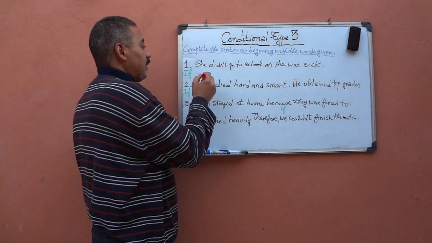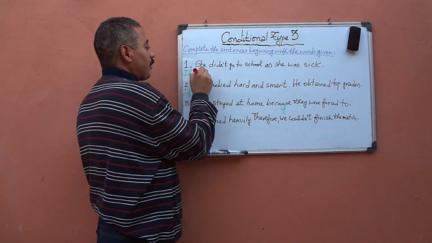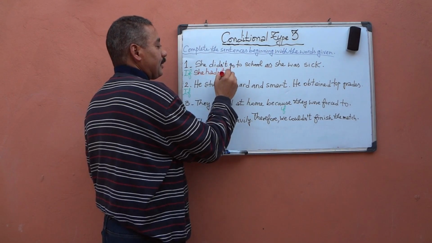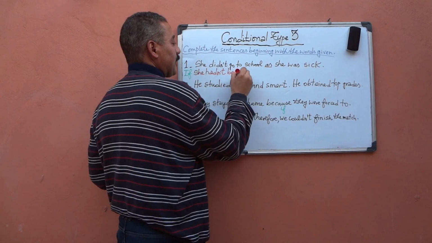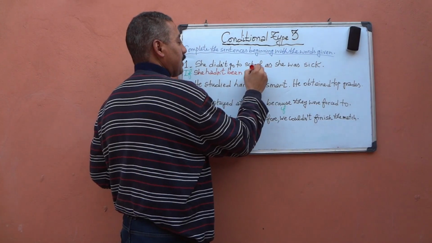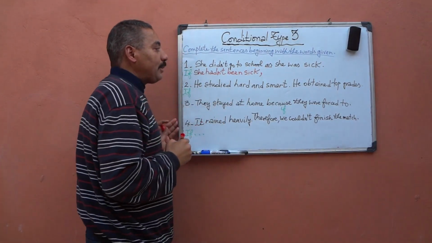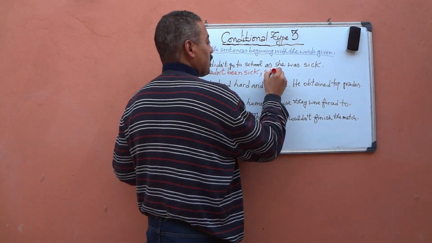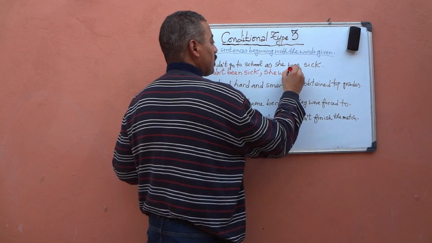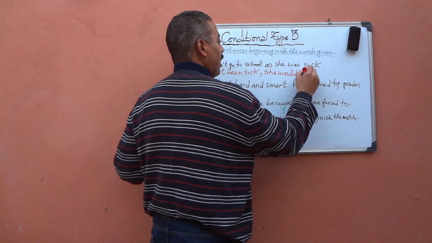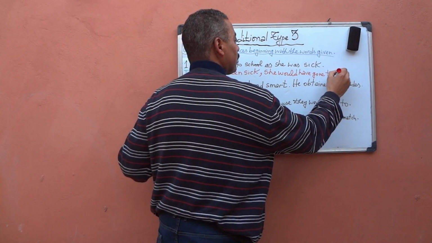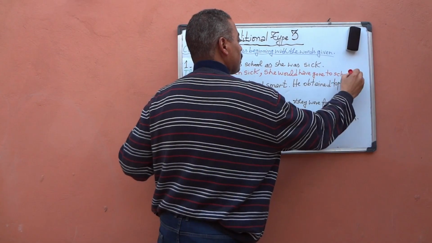Let's now start with if she hadn't been sick, comma, she would have gone to school.